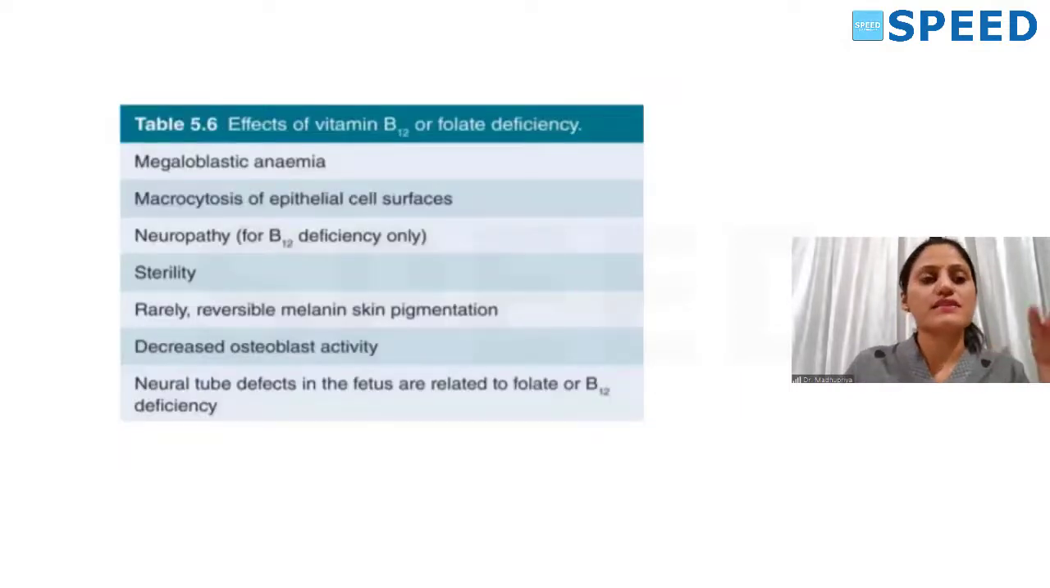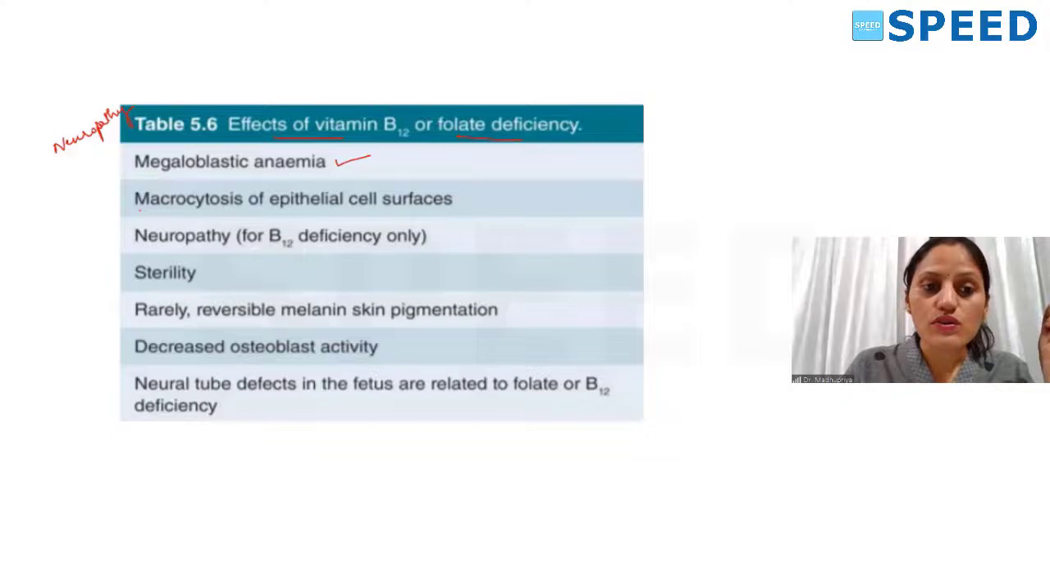Now, yesterday I explained in detail about the neuropathy which occurs due to vitamin B12 deficiency. What are the other manifestations of vitamin B12 deficiency? You all know that the patient will have lethargy, anemia, beefy tongue, cheilosis, all those things you know. Along with that, you have to know that megaloblastic anemia occurs in both.